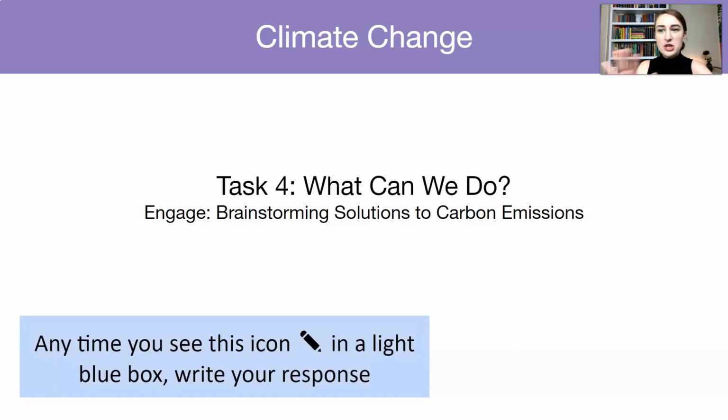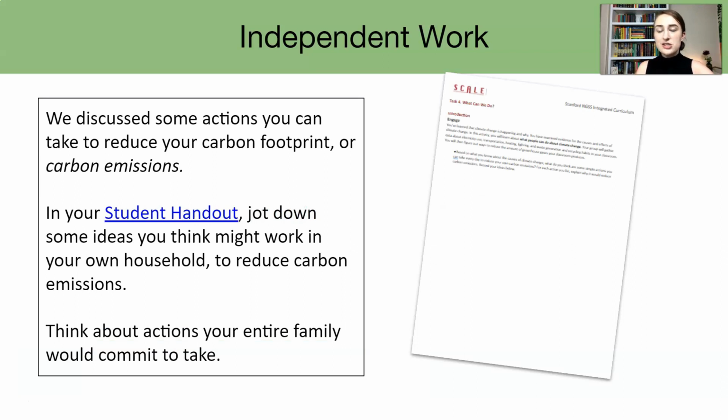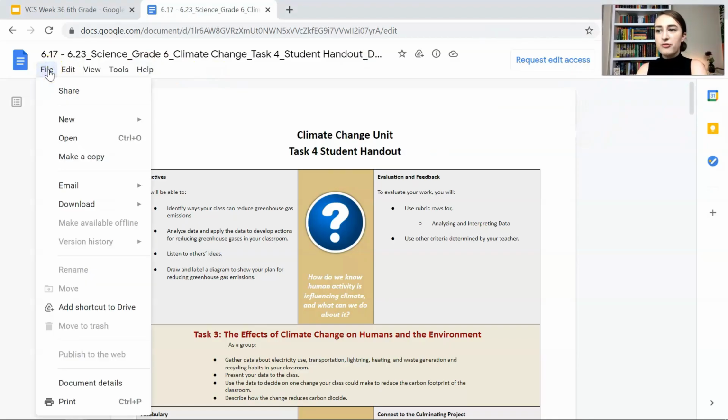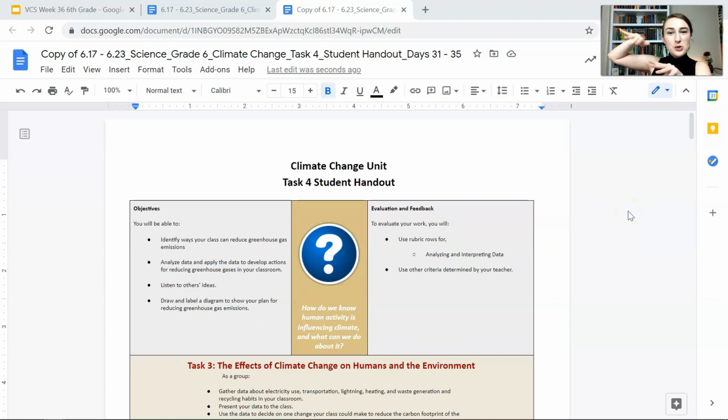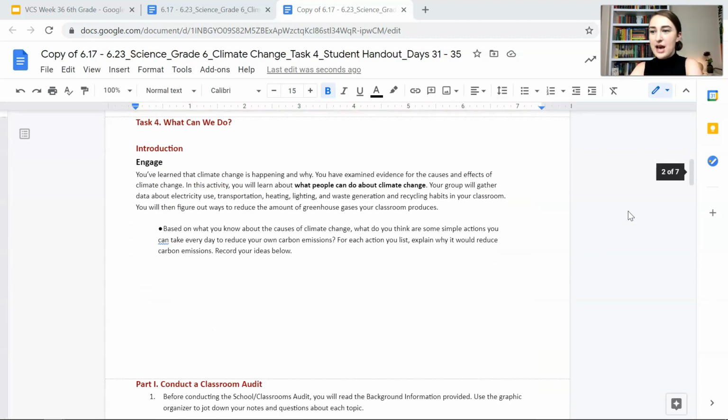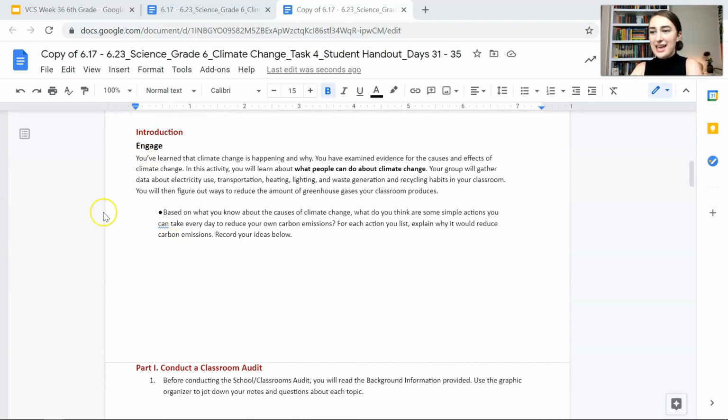All right, hopefully you have your independent work. It should look something like this. And let's get into it. So we have a new student handout. Click on this student handout link and go to File, Make a Copy. And we have our student handout. Fantastic. So scroll down, Introduction, Engage.